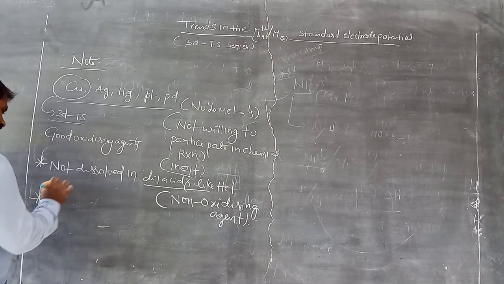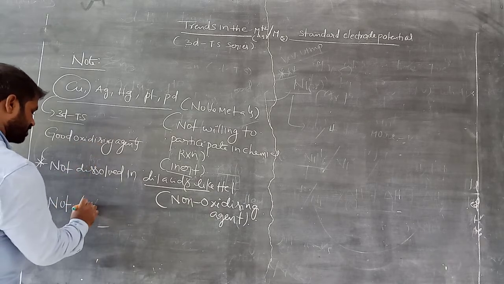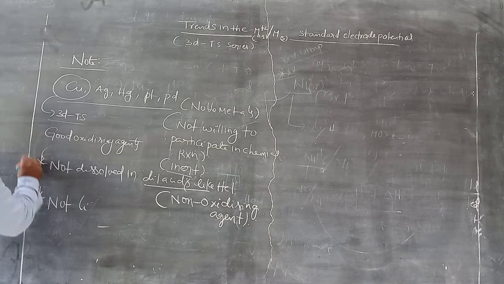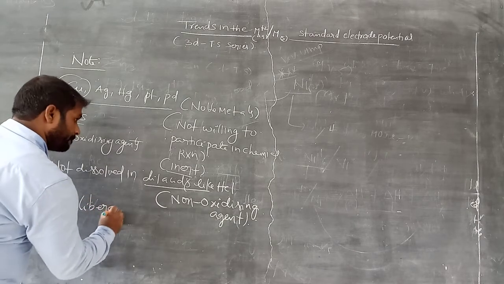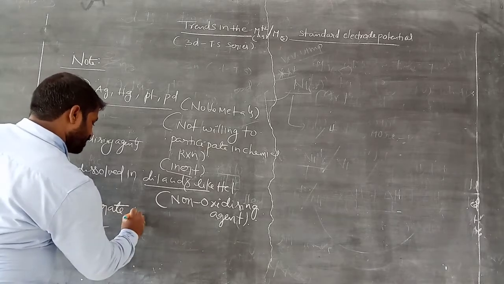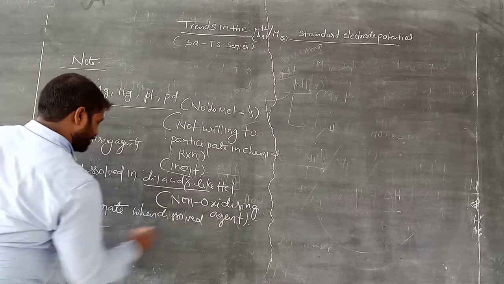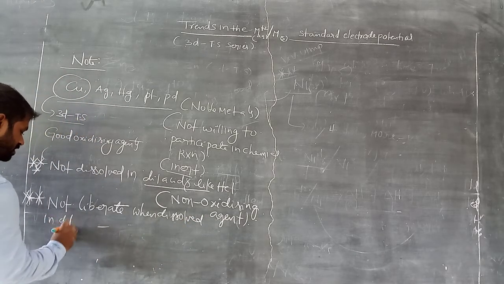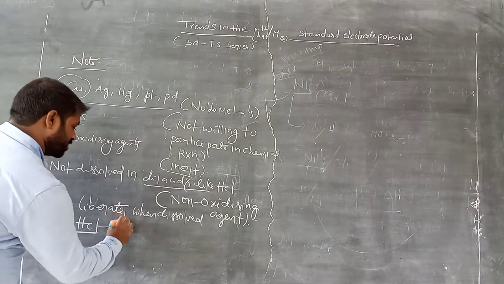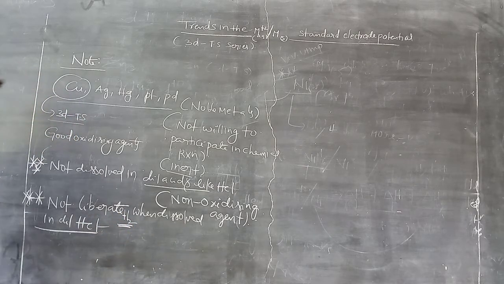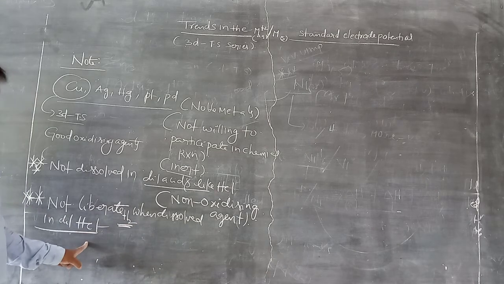And also, these two points are very, very important: these metals do not liberate hydrogen gas when dissolved in dilute acids like HCl. Underline it.